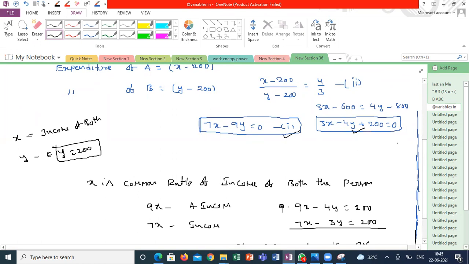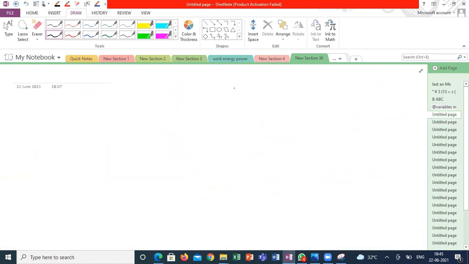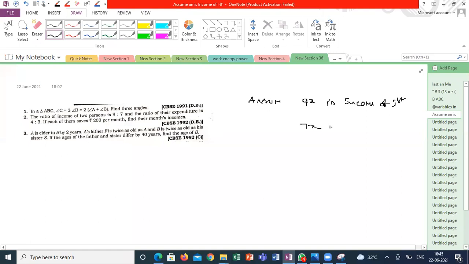Sir, can you explain what method she told, sir? She told, assume 9x is the income of the first person and 7x is the income of the second person. Understand what she is saying? Yes, sir.